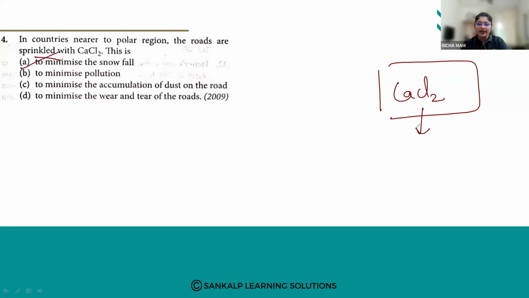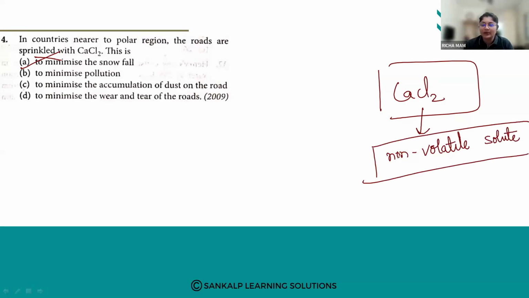So this calcium chloride is a non-volatile solute. Non-volatile means what, students? Volatile means, for example, acetone, ether. Take nail polish remover.